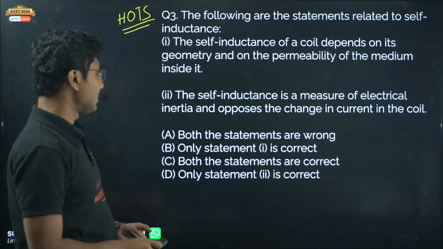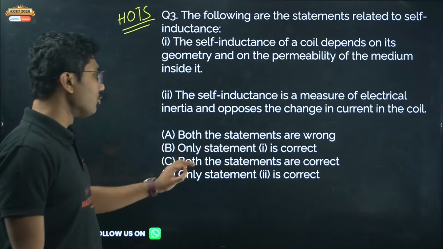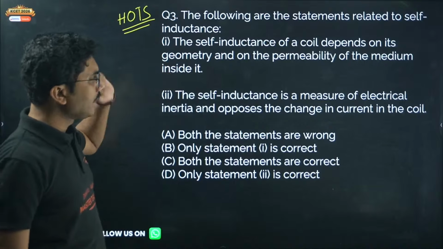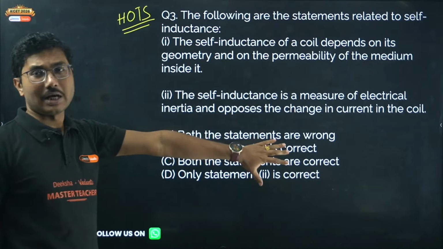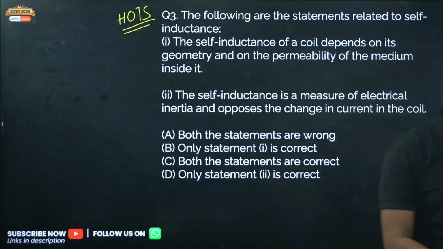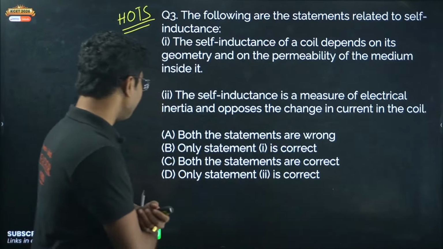Okay, so let's understand. Both statements are wrong, only statement 1 is correct. Both statements are correct, only statement 2 is correct. So here you have to identify whether both statements are correct or only one of them is correct. Yes, 2D is correct. So Blossoming Flora is saying 3C, Nagraj is saying C.